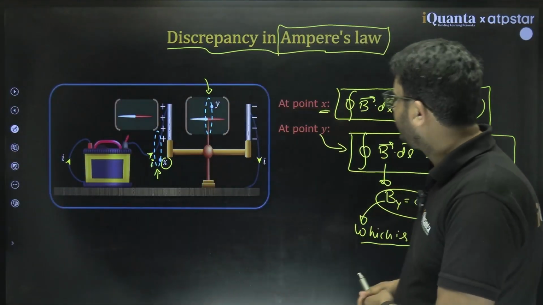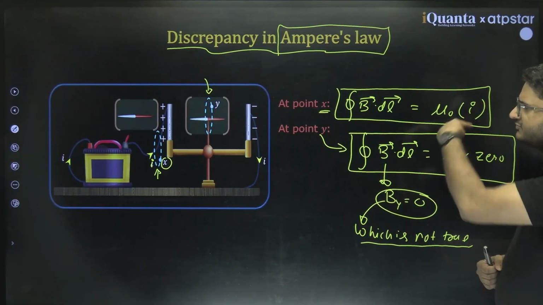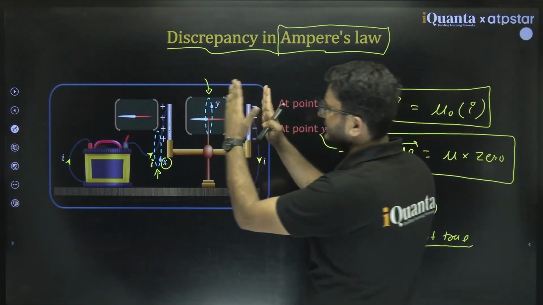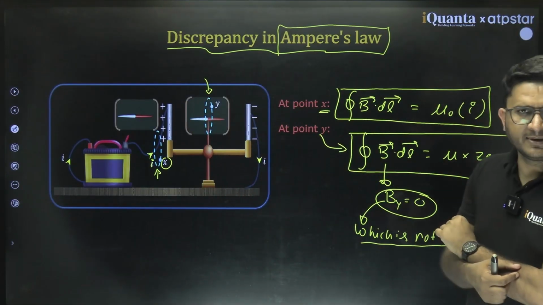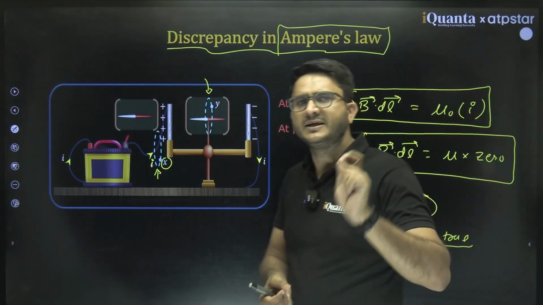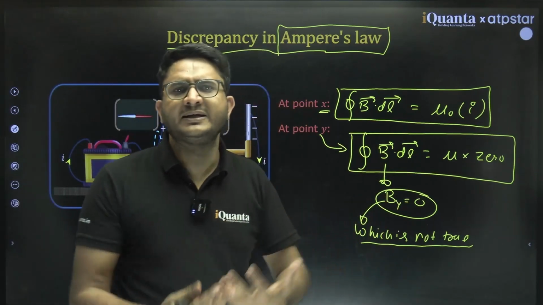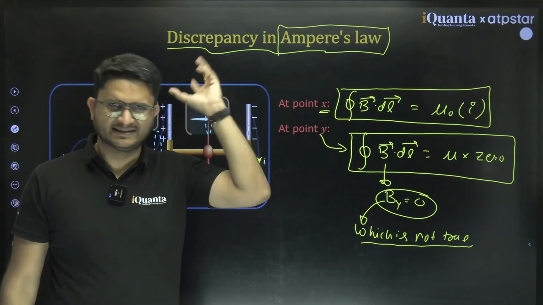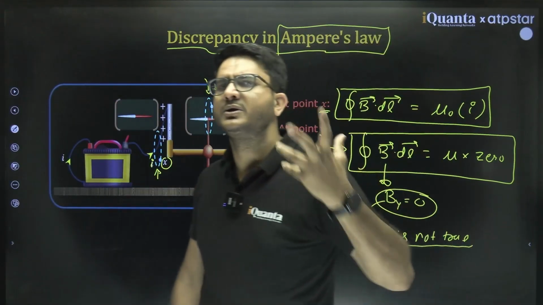So he says that there is something wrong with this formula. This formula is correct here, but it is not applicable in this case. So either it is conditionally applicable or something is missing here. Something is really missing in this case, which is not getting captured in Ampere's law as it is. Clear?